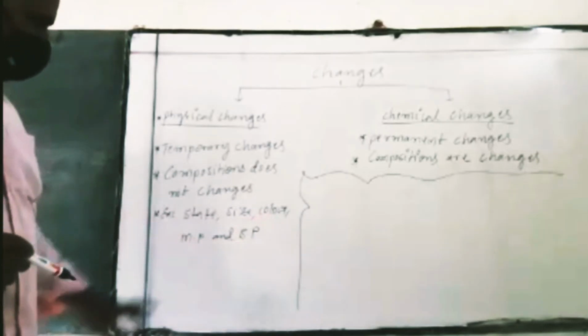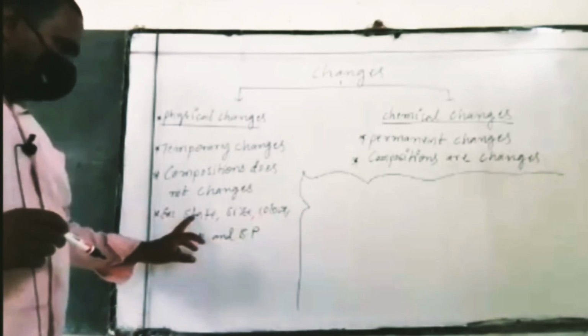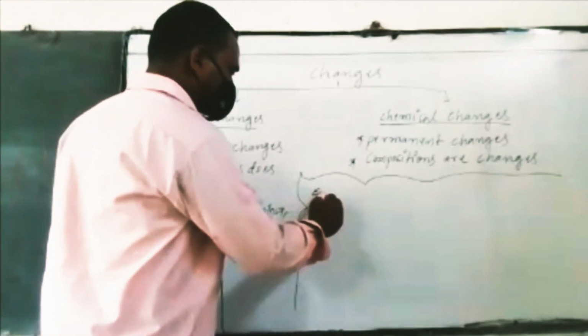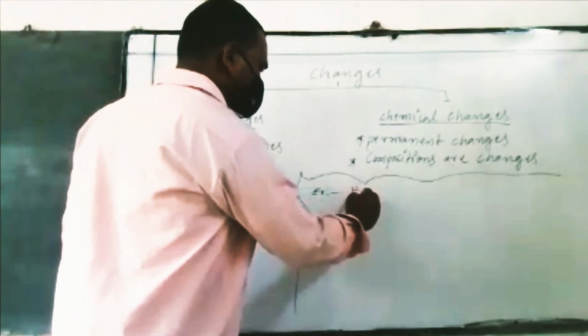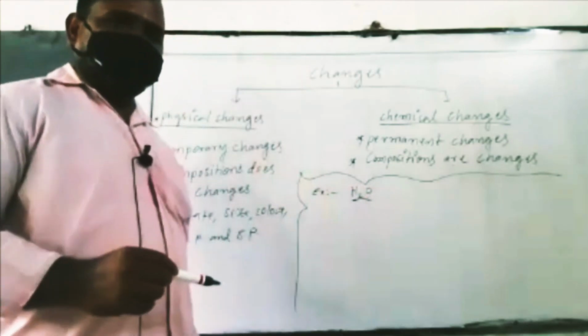Now I take one physical state. Suppose you take one example: water.